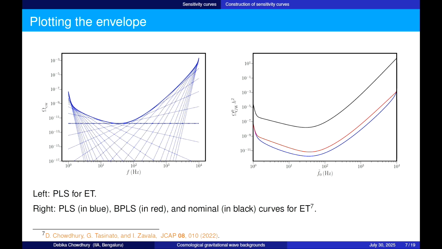And here I have shown 3 plots for ET. This is the nominal curve, the noise curve that you saw before. If you look at the blue one, that is the PLS. As you can see, the sensitivity has improved a lot, by a couple of orders of magnitude. And the red line here is the BPLS. That is, if we consider that our signal is going to be a broken power law instead, then there is a difference with respect to power law, and this is a very important distinction to make. And we talked about this concept of introducing a BPLS in this paper here.